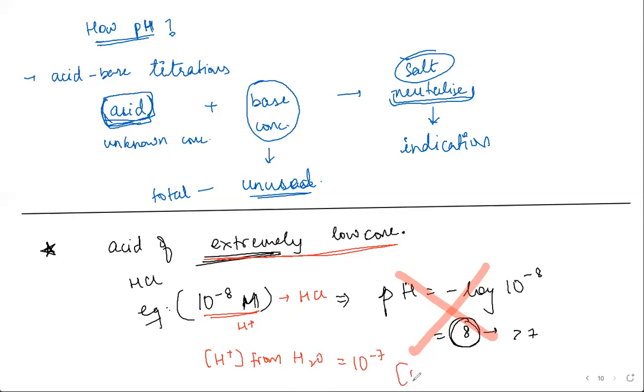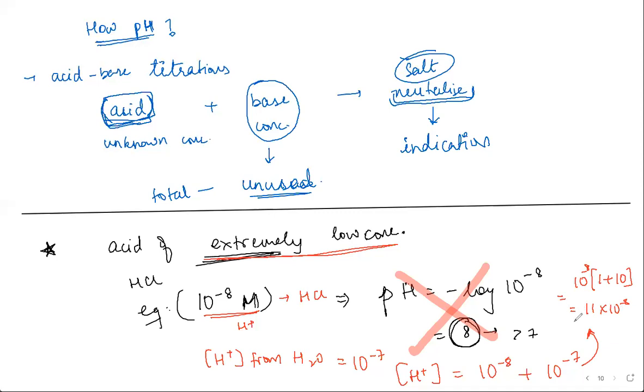So the total concentration of H plus that you have is 10 power minus 8 plus 10 power minus 7. If you do this calculation, taking 10 power minus 8 common, I get 1 plus 10, that is 11 into 10 power minus 8.